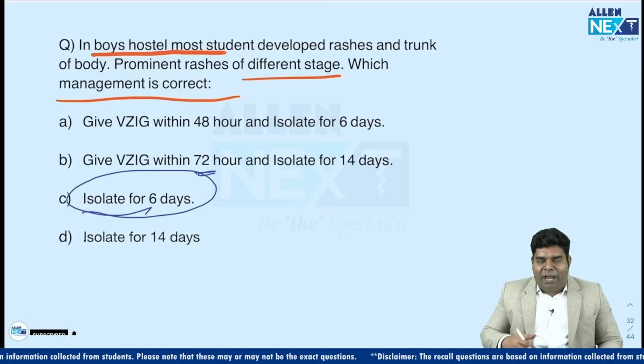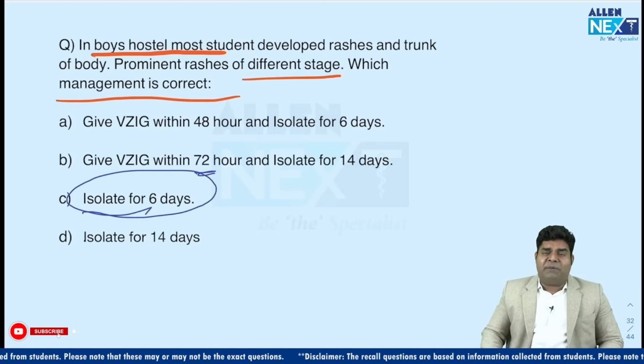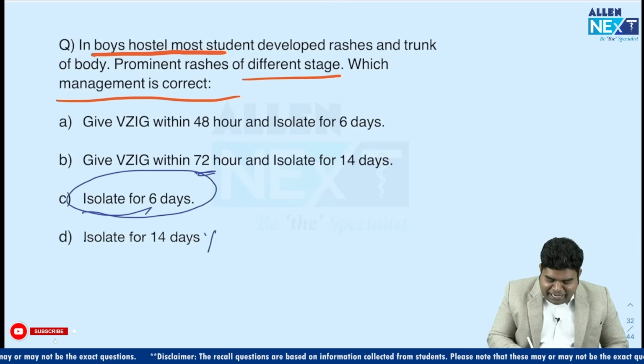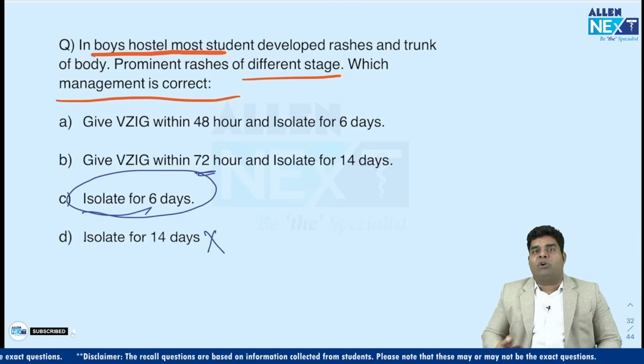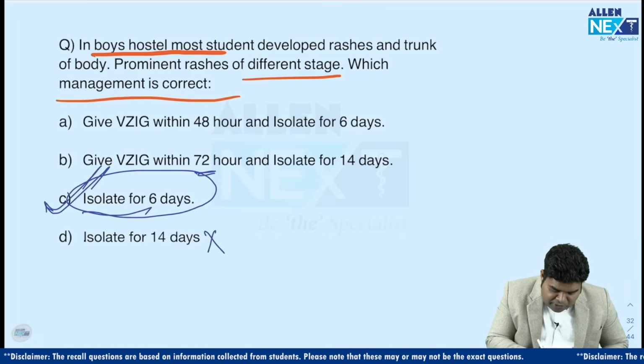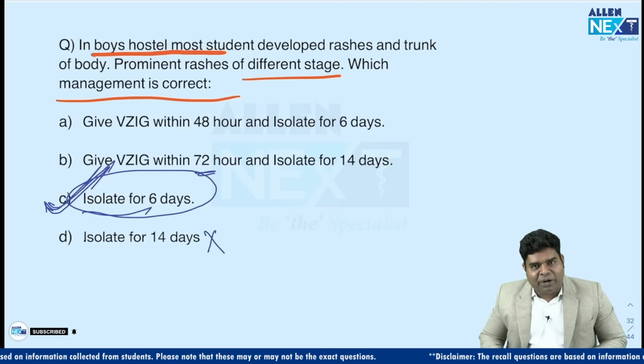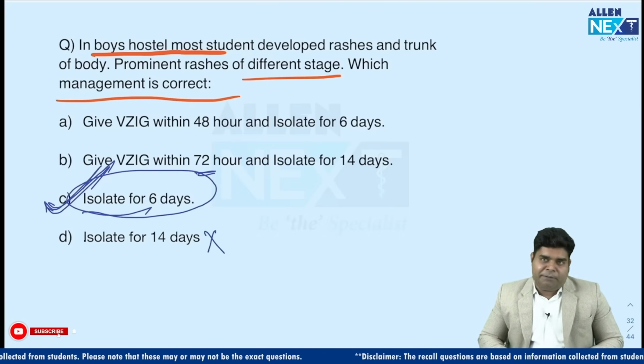And this was the boys' hostel, adult hostel. So there was no role of giving varicella zoster immunoglobulin. And 14 days is wrong for isolation. It is correct for quarantine. So this controversial question's answer was to isolate for 6 days only. Okay, no role of varicella zoster immunoglobulin here.